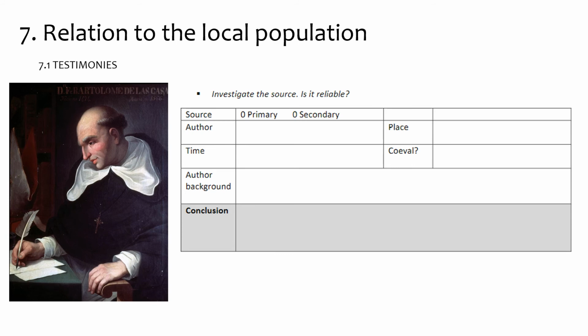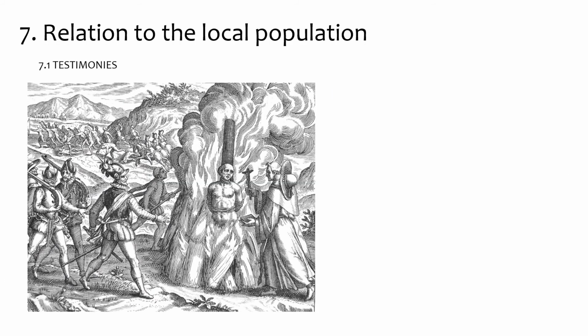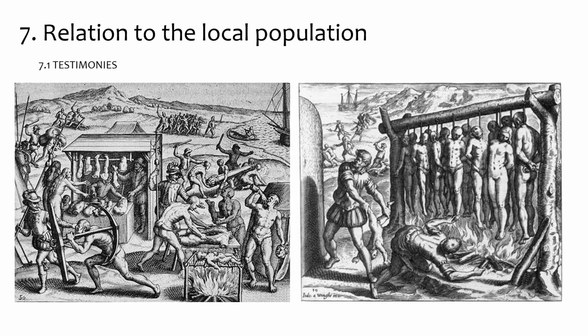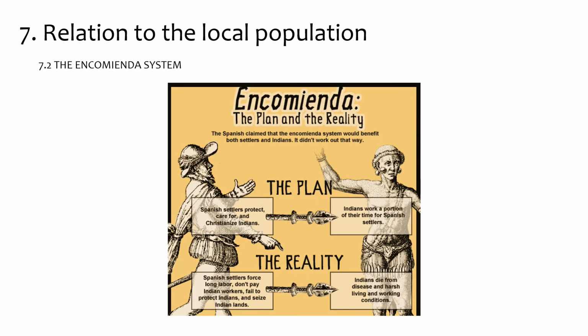On page 59 below and here, you can see a few pictures or drawings that were made of these cruelties that were also described in the source itself. Here are a few others. Then the encomienda system. Make sure that you know what the system is about.